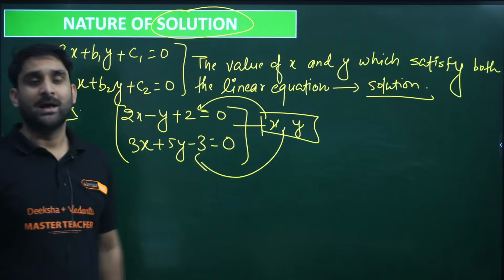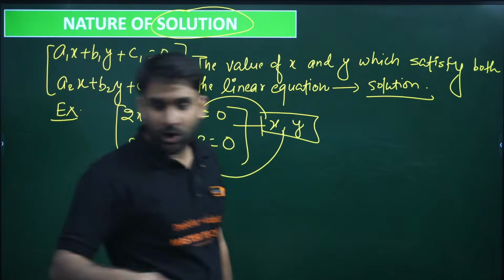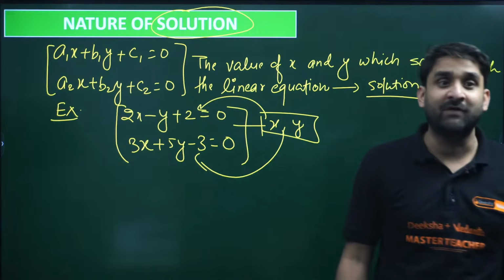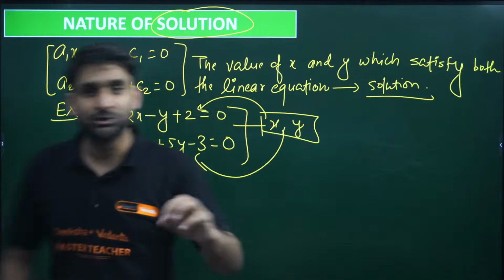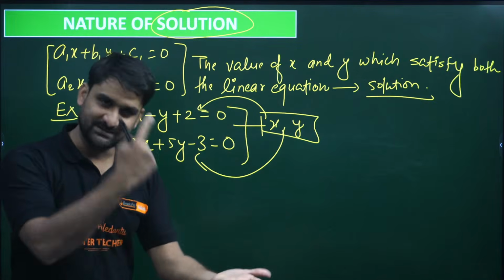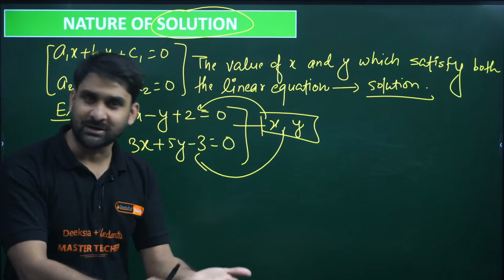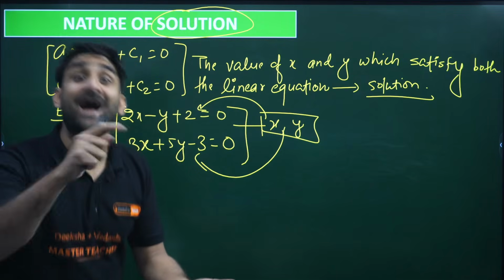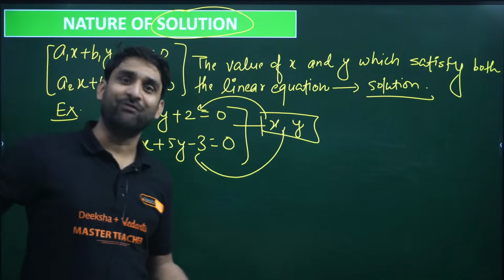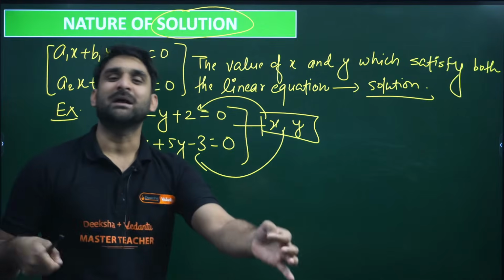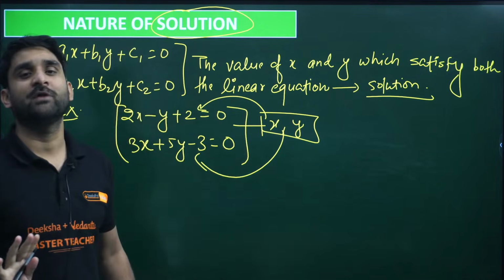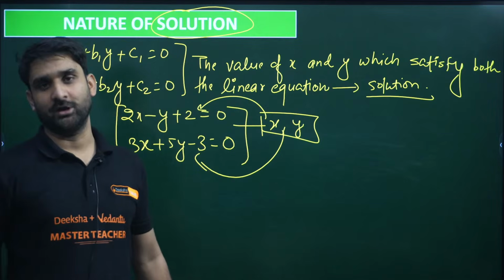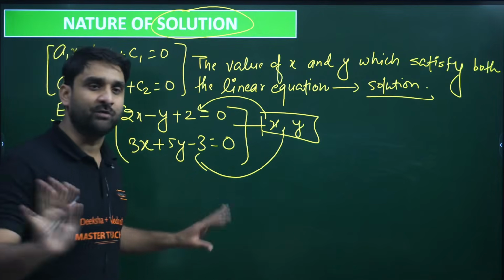Now you must be thinking, sir, how do we find the x and y, how can we find the solution of the linear equation? There are so many methods: substitution method, elimination method, cross multiplication method, and one more method, the graphical method. By using these methods, we can find the solution of any pair of linear equations in two variables. We'll be doing everything, don't worry, my dear.